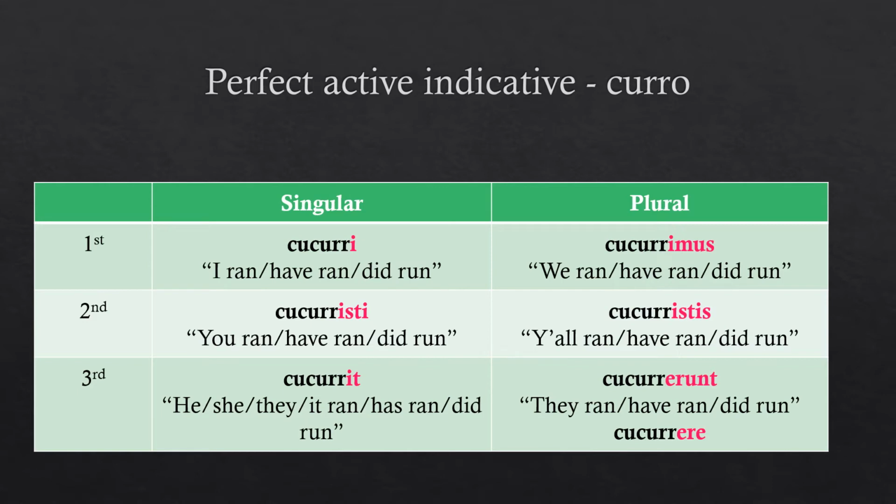If this paradigm looks a bit strange, that is because the perfect system, tenses that express completed actions, uses a different stem. Just like the present and future tenses are formed based on the stem in the first principal part, the perfect tense is formed based on the stem in the third principal part. We will explore principal parts in a bit more detail later in this video. Before we do that, however, let's see if we can identify any patterns across the present, future, and perfect active indicative endings.